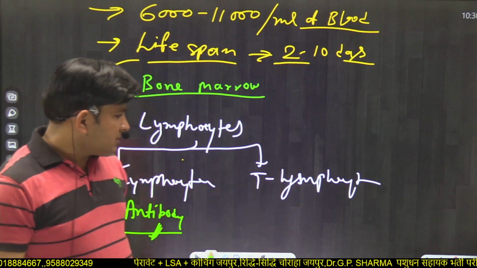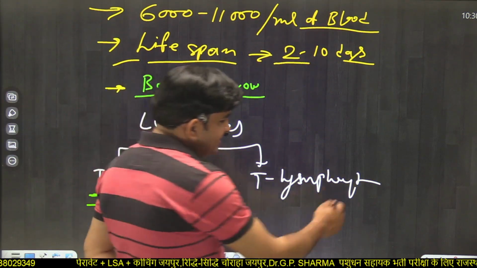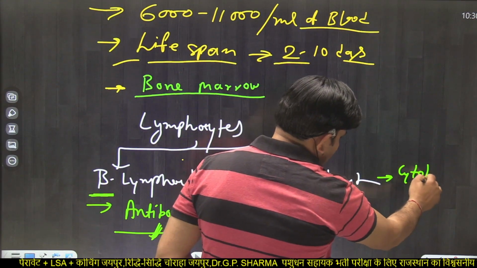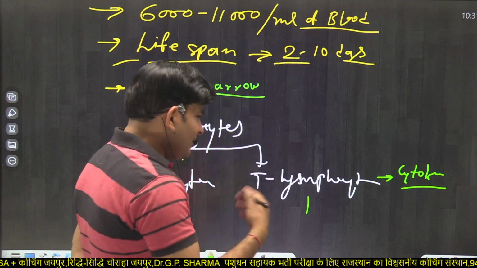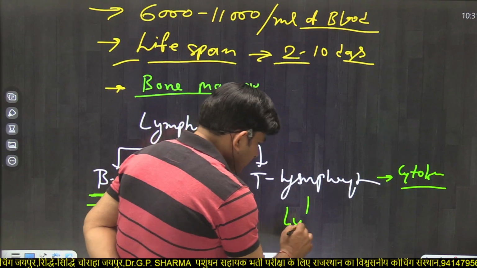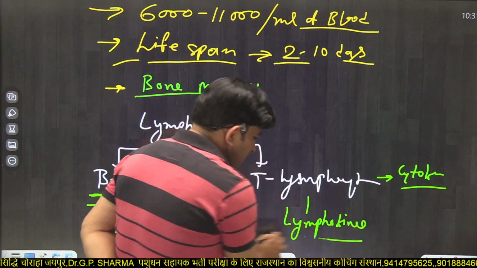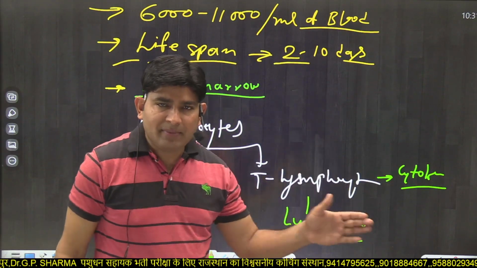T lymphocytes. What is the function of T lymphocytes? They secrete some type of cytokines, also known as lymphokines. These lymphokines are the chemicals which kill the bacteria.